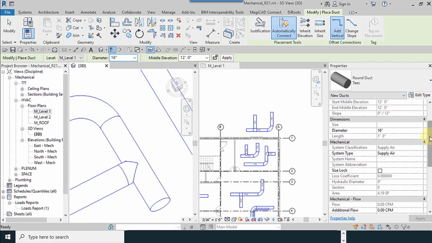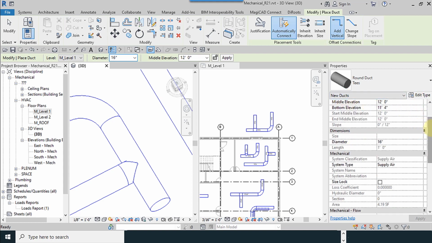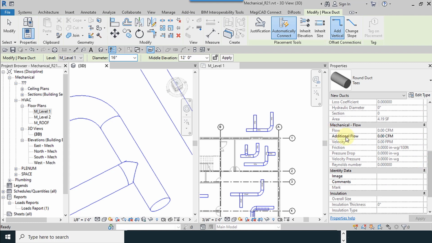I try to select duct again. Diameter, height, and airflow. These parameters, velocity, friction, pressure drop, velocity pressure, will be activated after you calculated your ducts and connected them to the hatch or your mechanical equipment.